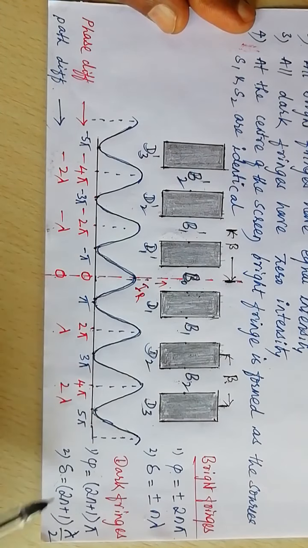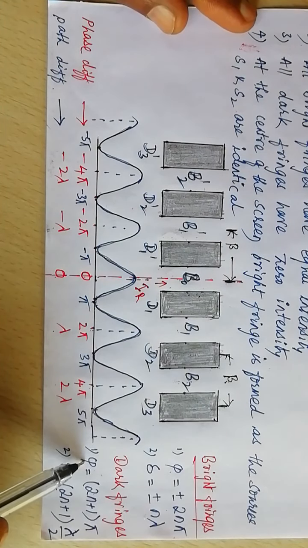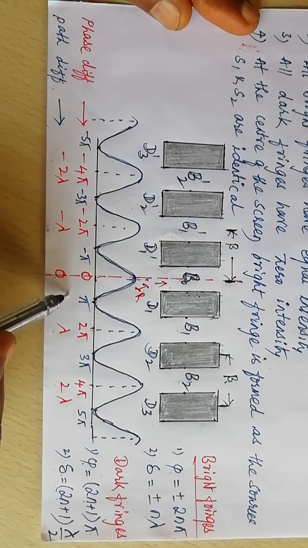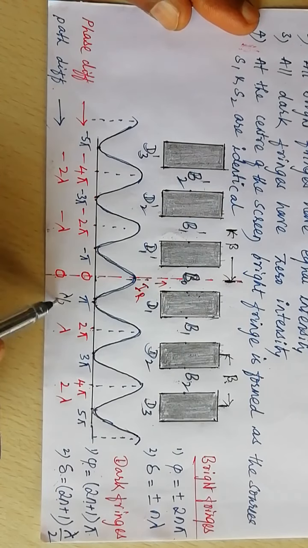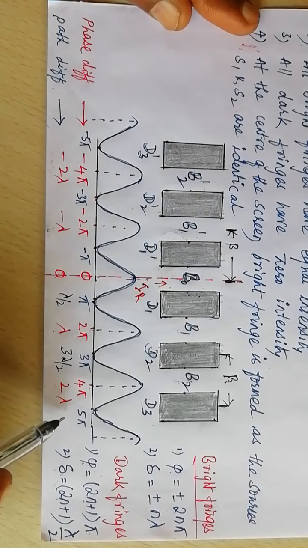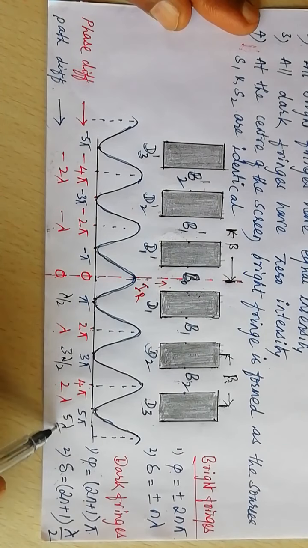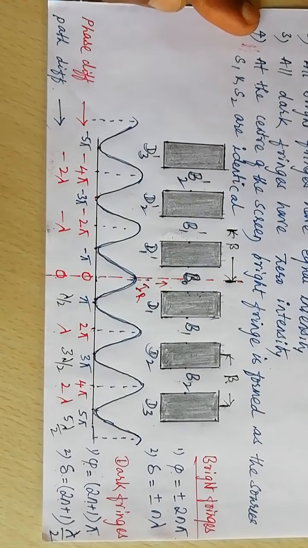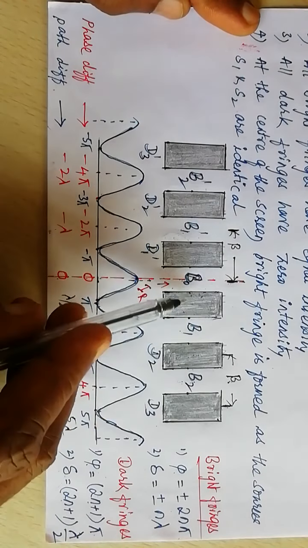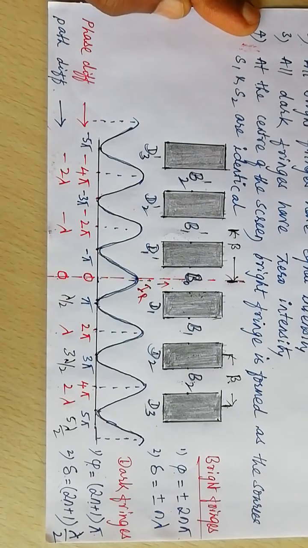Dark fringes are being formed, and the condition is that the phase difference must be an odd multiple of pi and the path difference must be an odd multiple of lambda by 2. So here it is lambda by 2 and here 3 lambda by 2, 5 lambda by 2. An odd multiple of lambda by 2 must be the path difference between the waves arriving at the points where the dark fringes are being formed, or destructive interference takes place.